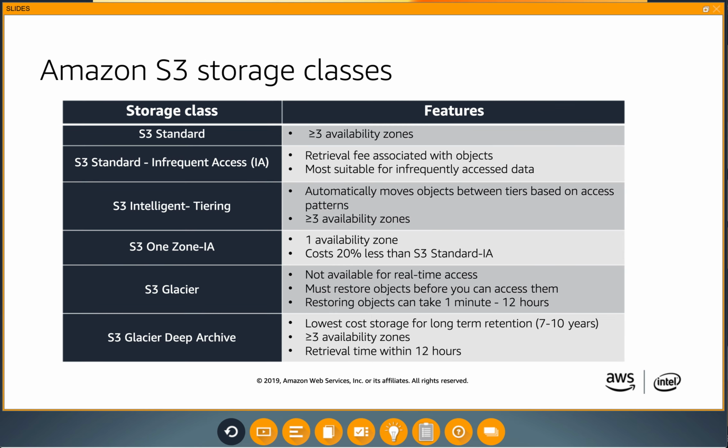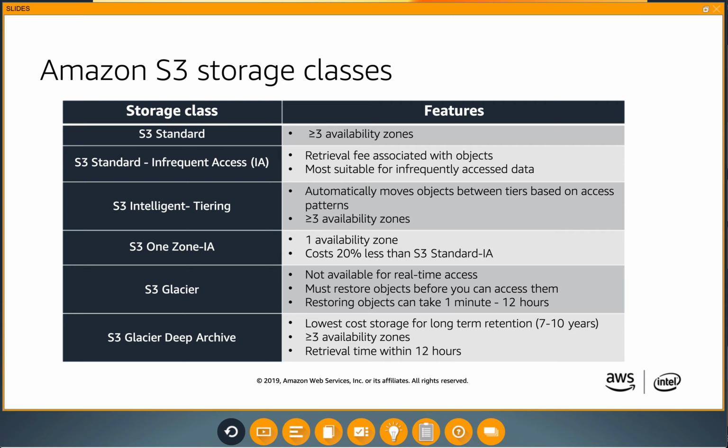Amazon S3 storage classes. Today, many customers centralize their data in Amazon S3 while reducing the cost of storage using storage classes. This allows organizations to simplify their data storage and management. In this slide, there are various tiers you can choose from. Amazon S3 Standard gives the most durable with 3 copies across multiple availability zones.